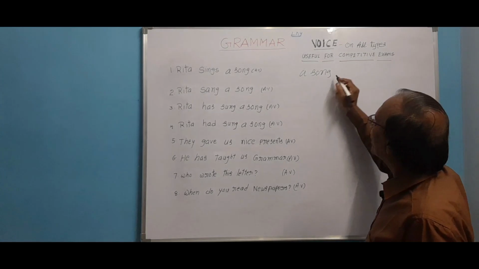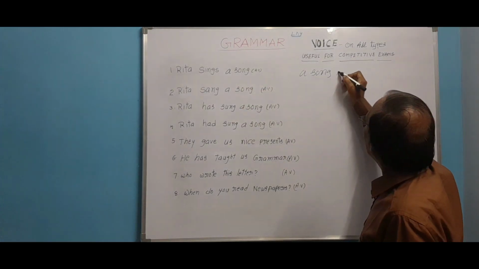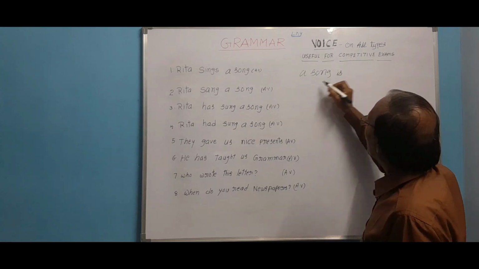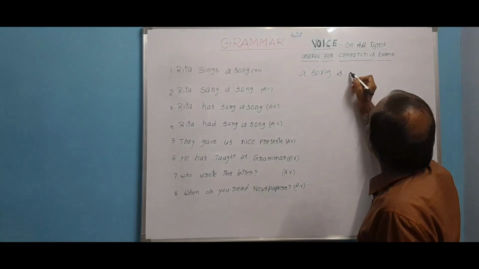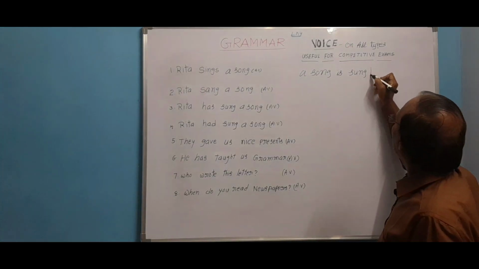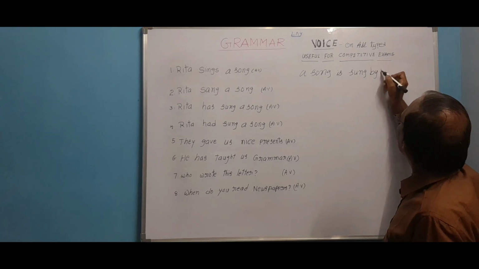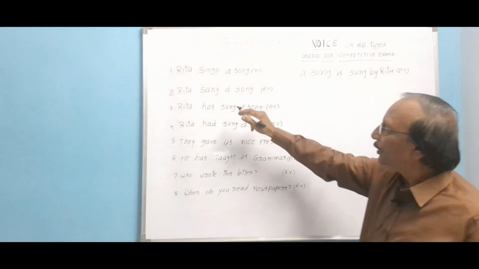It is singular. So the whole sentence in simple present must come. A song is sing, sang, sung. A song is sung by Rita. This is passive voice. Let us see the second sentence.